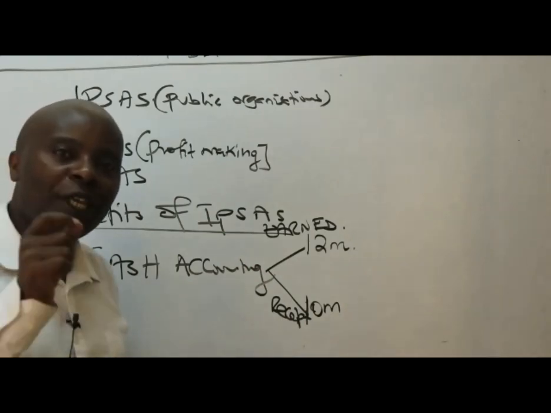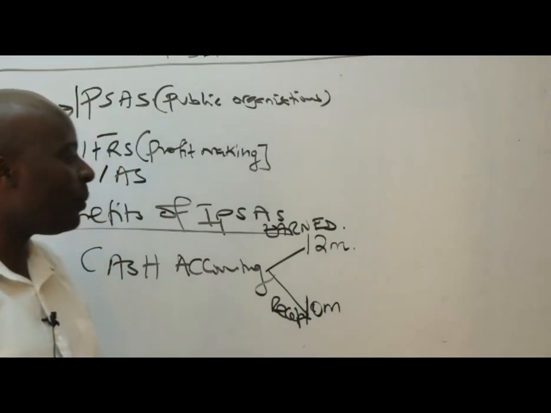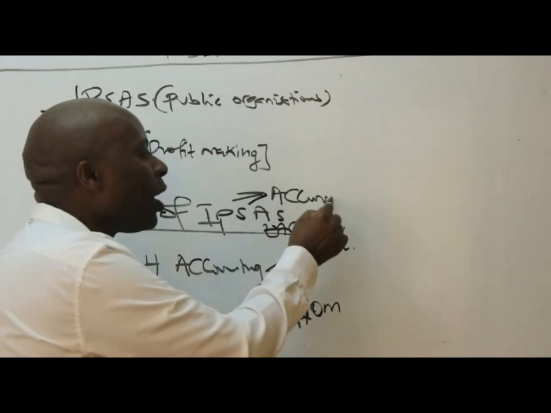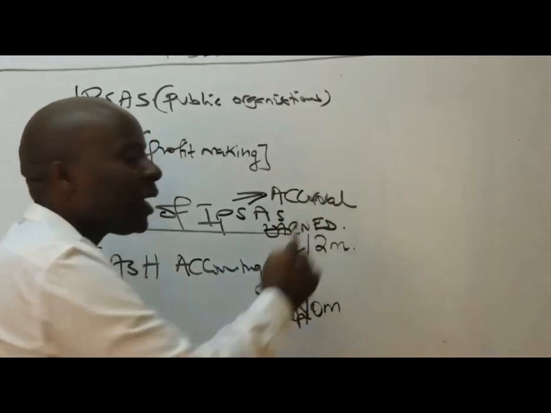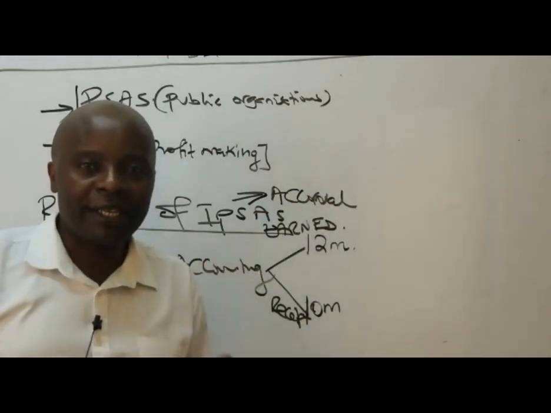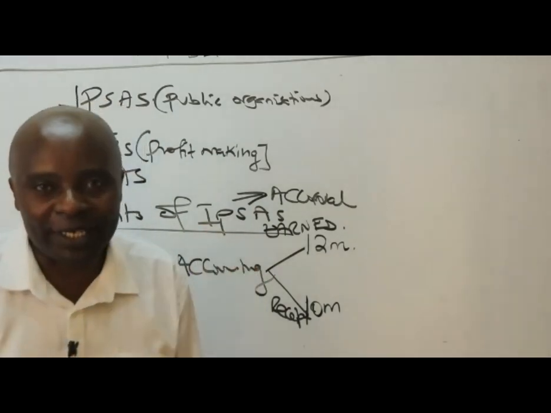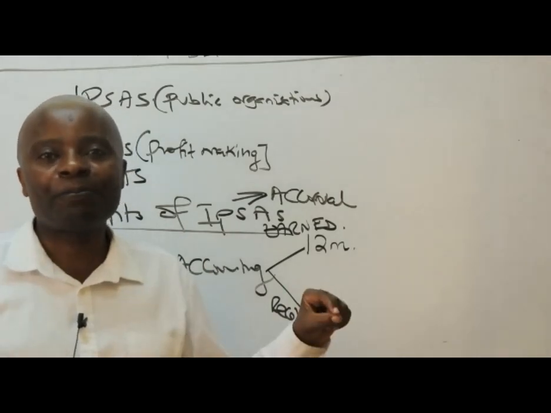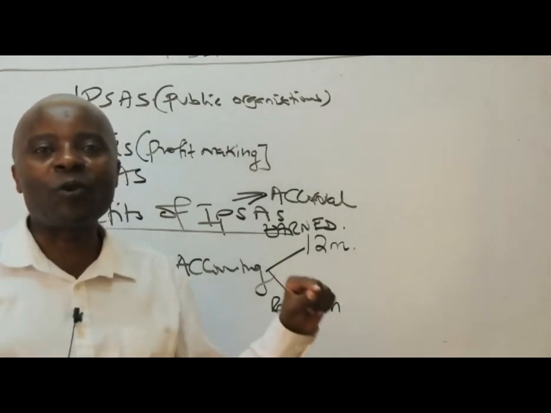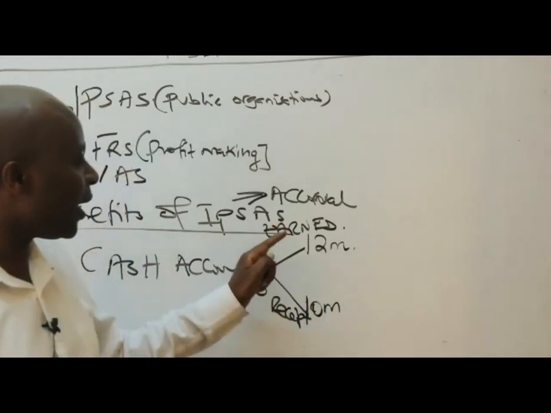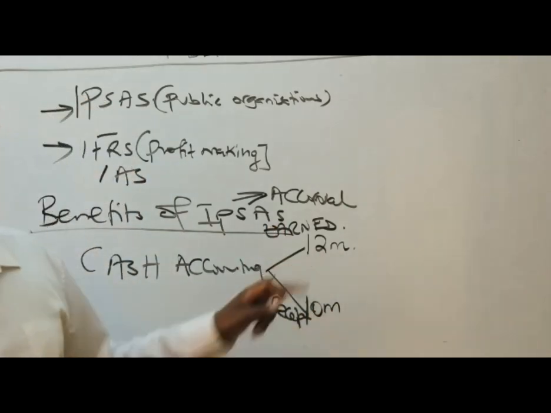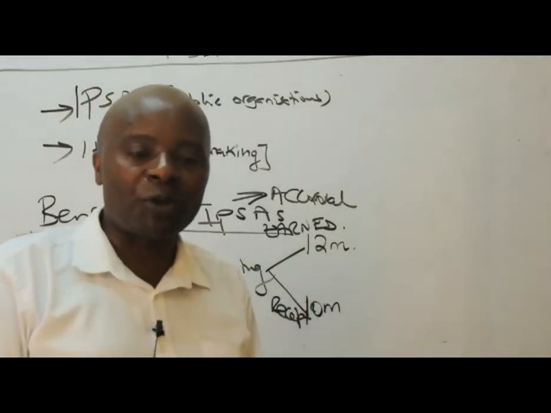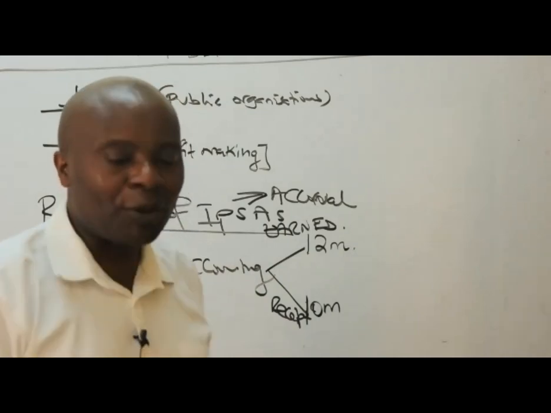When it comes to IPSAS, when you adopt International Public Sector Accounting Standards, they are based on what we call accrual. Accrual means what? Accrual means that even if you have not received this money, so long as you delivered the service, you must account for everything that you earned. So if it's accrual IPSAS, then straight away, RCM would have accounted for 12 million. The other 2 million, which we never received, will be falling under what we call the receivables.